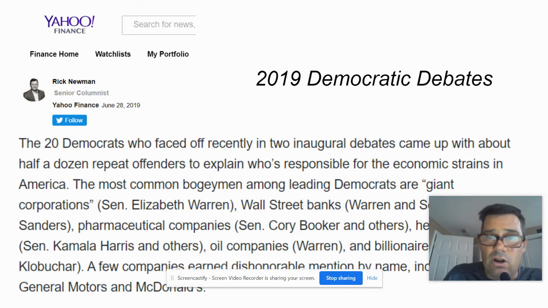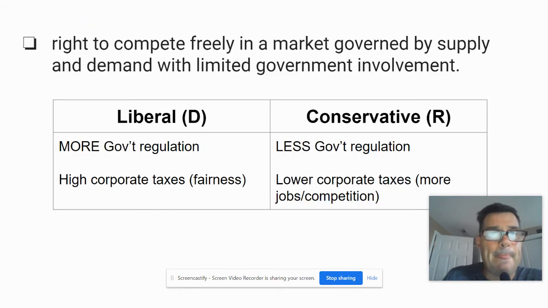And this article said that leading Democrats said giant corporations. Elizabeth Warren said that was the reason for economic strains. Wall Street banks were mentioned, pharmaceutical companies, oil companies, billionaires. So the point of me showing this article is you can see, when the Democrats were in the debate, they used their ideology, which was that the problem in the marketplace is the big corporations, the big banks, the big Wall Street. They're the problem. This kind of goes along with the systemic view: the problem is the system.